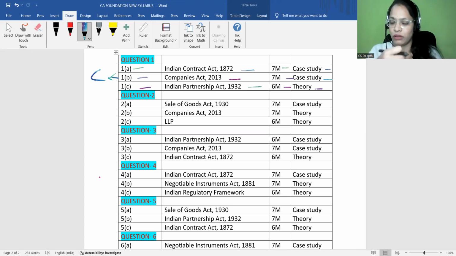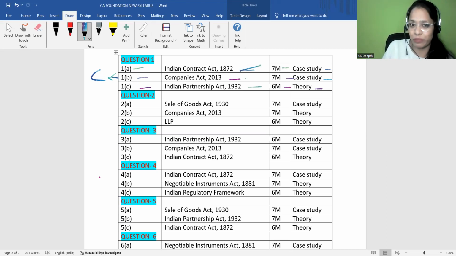Just remember the provisions. And later, Indian Partnership Act 1932, theory-based question. Okay, so in this way, please try to analyze the question. So the first question is compulsory, you can't skip. That means you can't skip Indian Contract Act, Companies Act, Indian Partnership Act. These 3 are major topics for us, right?